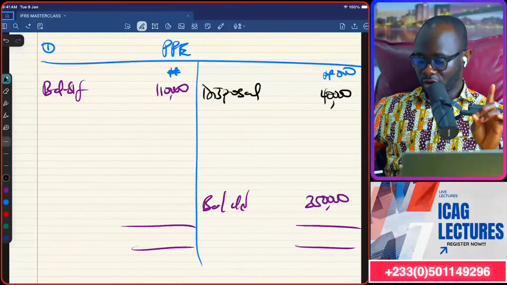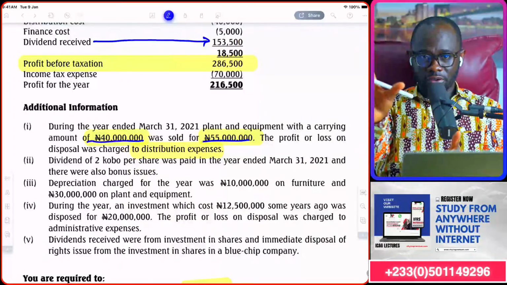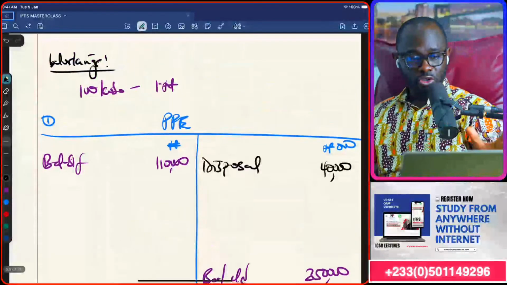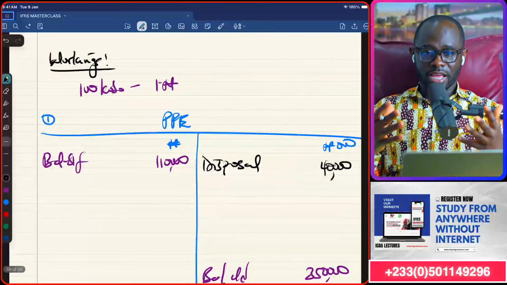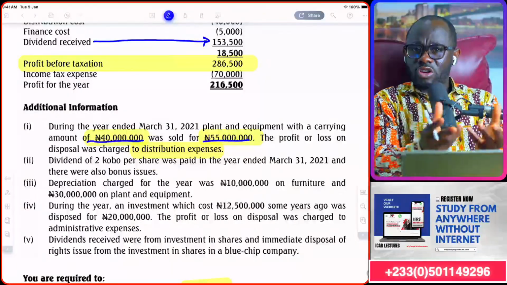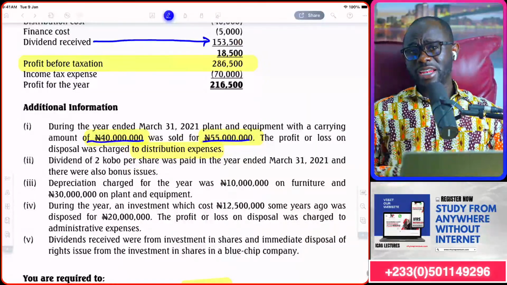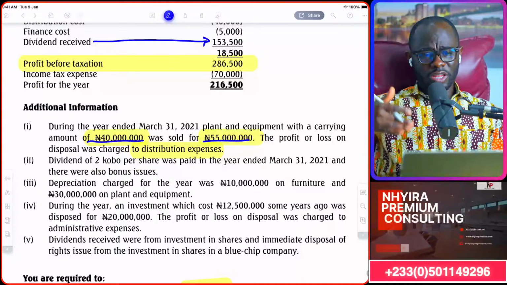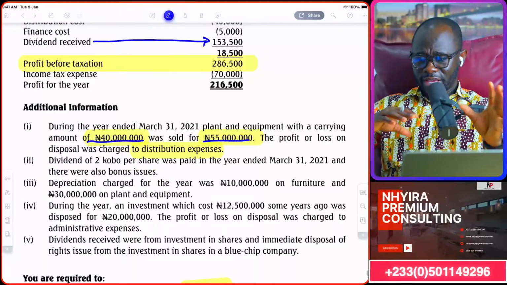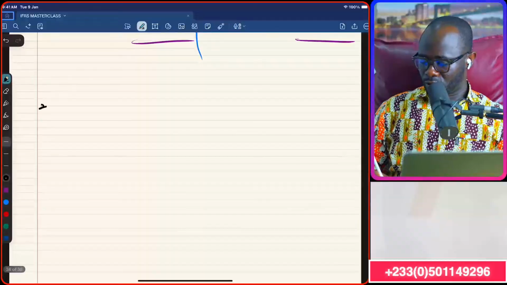Okay? We are not done. So the proceeds from the disposal goes to investing activities. The carrying amount on the asset goes to the credit side of our PPE, or is deducted from PPE. And then the gain or loss on that must be adjusted for in the operating activities. But this time we are in the direct approach, not the indirect approach. So yes, we need a profit or loss from the disposal, then we must adjust for it later. And I'll bring that up in workings 2.